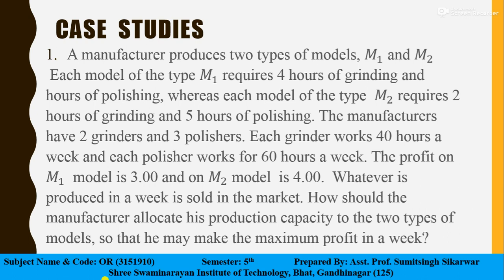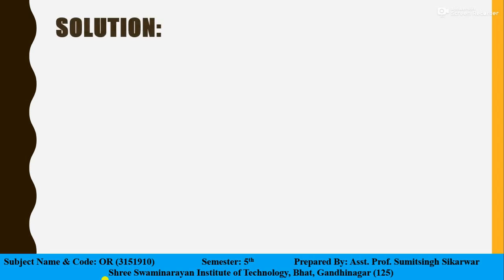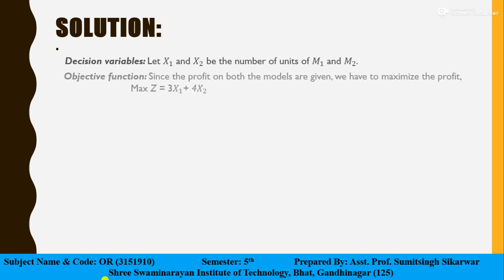So let us solve it. Here the decision variables are x1 and x2, which are the number of units produced of models M1 and M2. So what is our objective function?